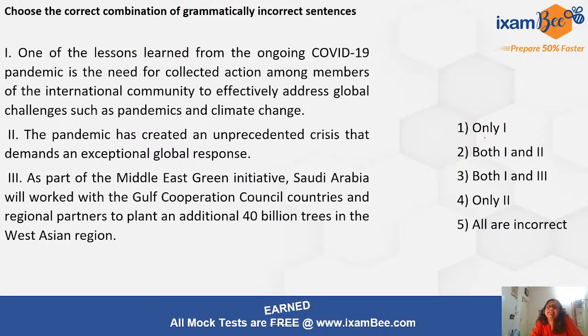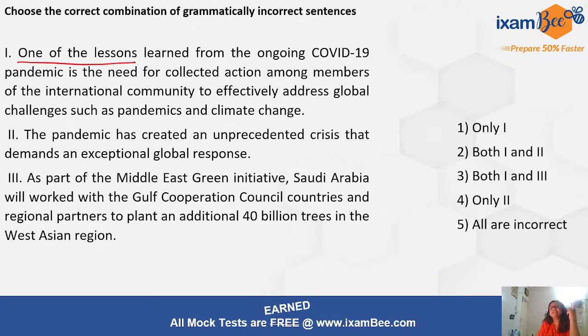One of the lessons learned from the ongoing COVID-19 pandemic is the need for collected action. So, firstly, there are certain terms which, when seen in any question, should always ring some bells, right? What are those terms? Something like this, one of the.